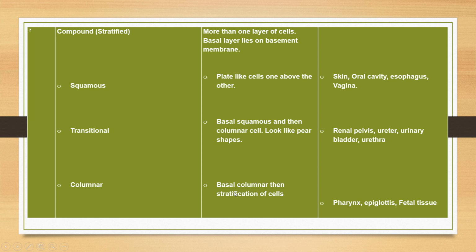Then columnar: basal columnar and then stratification of cells, found in the pharynx, epiglottis and fetal tissues.